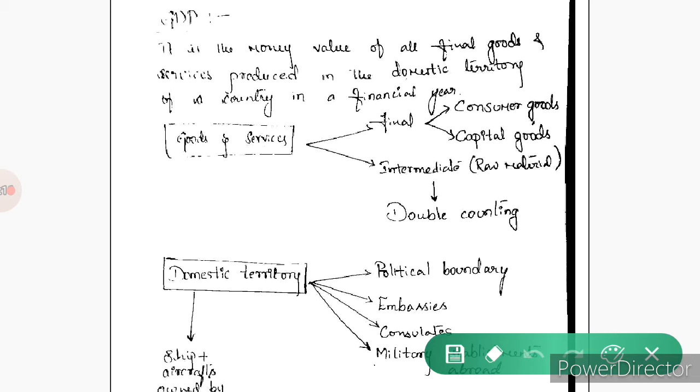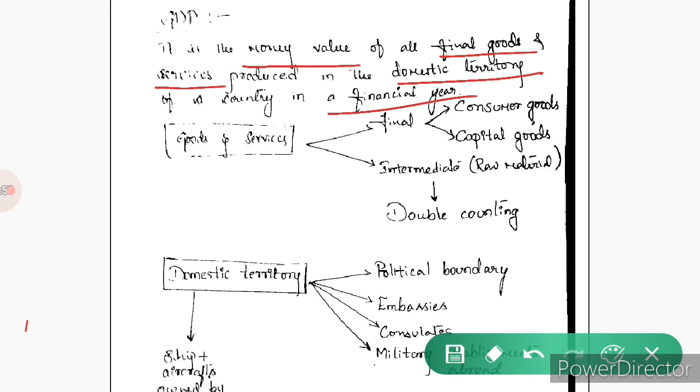It is the money value of all final goods and services produced in the domestic territory of a country in a financial year. Here the important points to note are regarding the final goods and services, that is money value of final goods and services, domestic territory and the financial year.